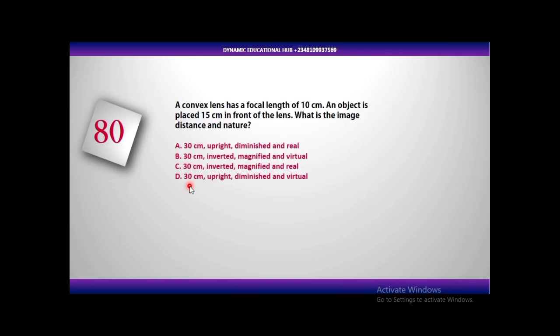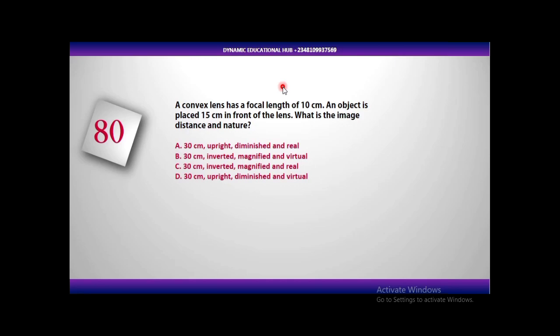A convex lens has a focal length of 10 cm. An object is placed 15 cm in front of the lens. What is the image distance and the nature? Read the question again. A convex lens has a focal length of 10 cm. An object is placed 15 cm in front of the lens. What is the distance and the nature of the image? That's what they are asking. I'm not interested in the options yet.